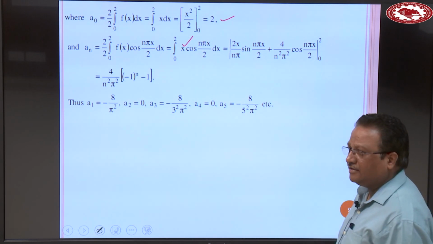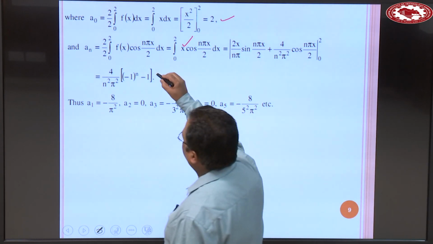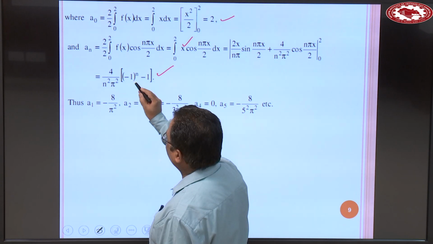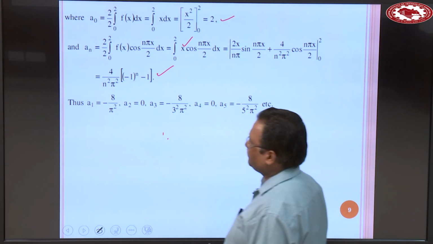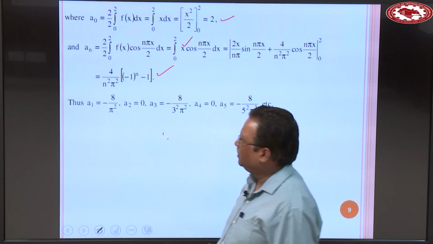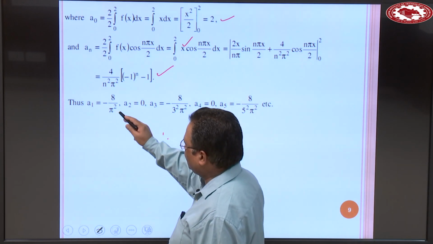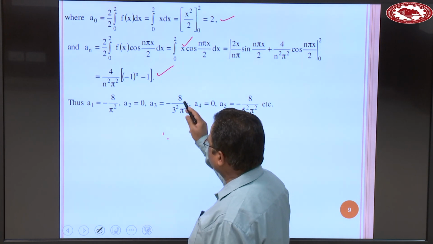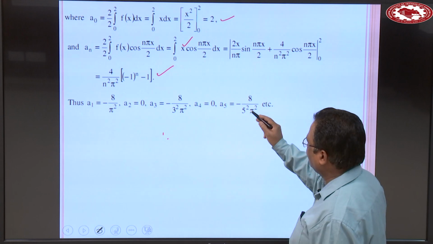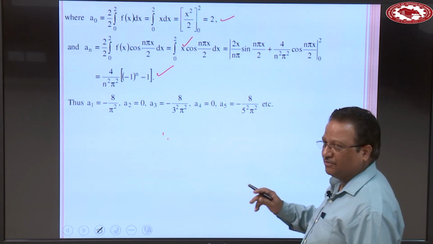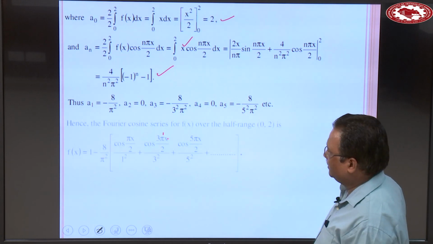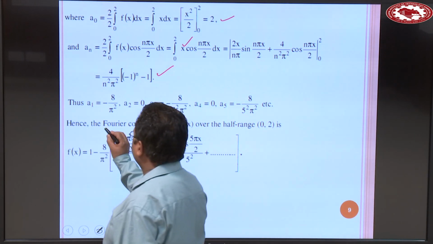Simplify this integral, you will get 4 divided by n square pi square within the bracket minus 1 power n minus 1. This means that even values become 0. So a1 is minus 8 over pi square, a2 is 0. a3 is minus 8 over 3 square pi square, a4 is 0. a5 is minus 8 over 5 square pi square and a6 is 0 and so on. So substitute all these values in the Fourier cosine series.